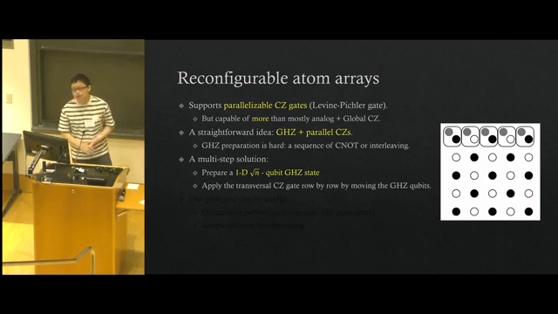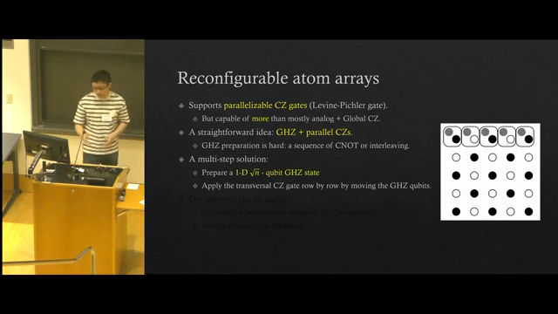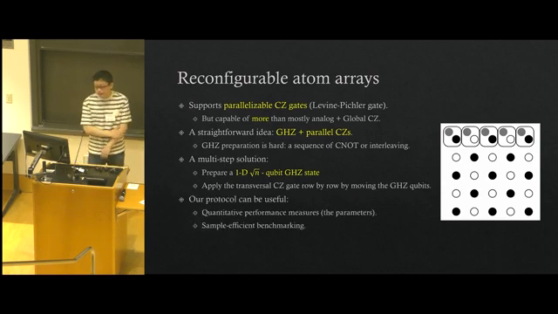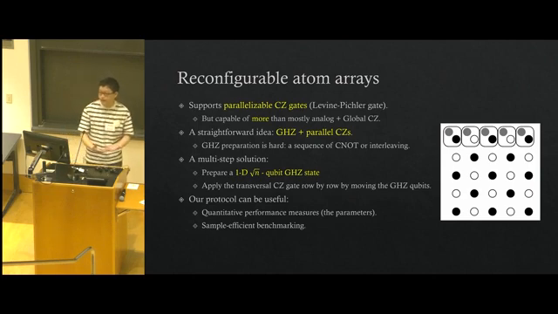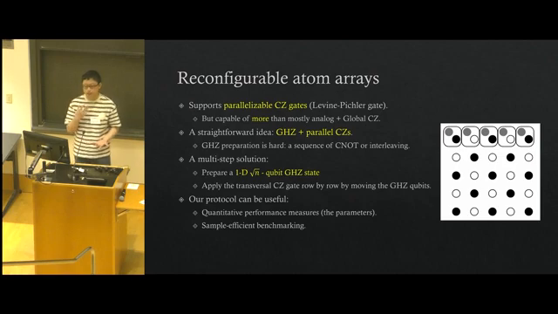So as shown in this figure, those grid dots represent the GHZ qubits, and you can move them because this movement of qubits is a key feature of this reconfigurable atom array platform. So even though, as I said, this platform is capable of something much more digital, much more powerful than our protocol, we still claim that our protocol may be useful for them, because first, running this protocol can give some quantitative performance measures, which are the input and evolution fidelities. Also, we can help them benchmark their system in a sample efficient way.